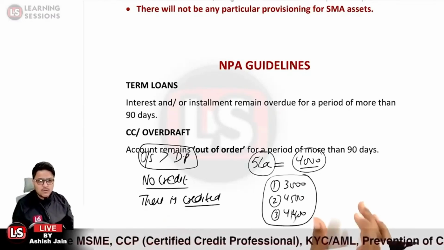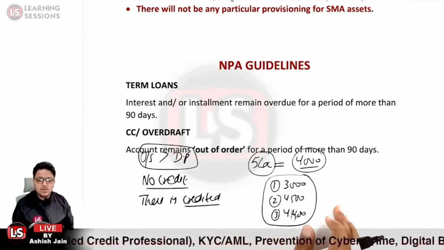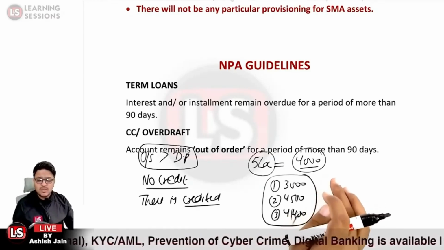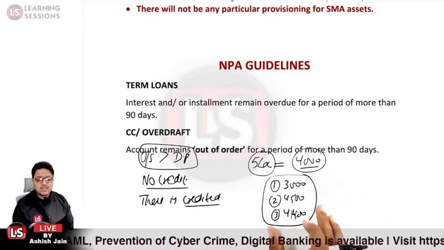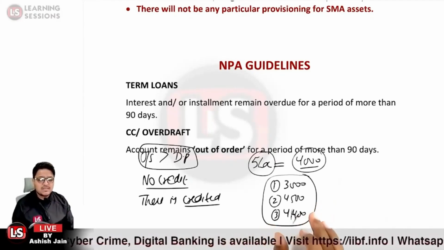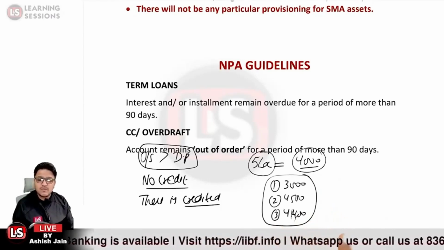The total amount to be deposited for the last 3 months must be 12,000, because 4,000 of interest is charged each month. But the amount deposited is lesser than the interest charged, so it will be classified as a non-performing asset.